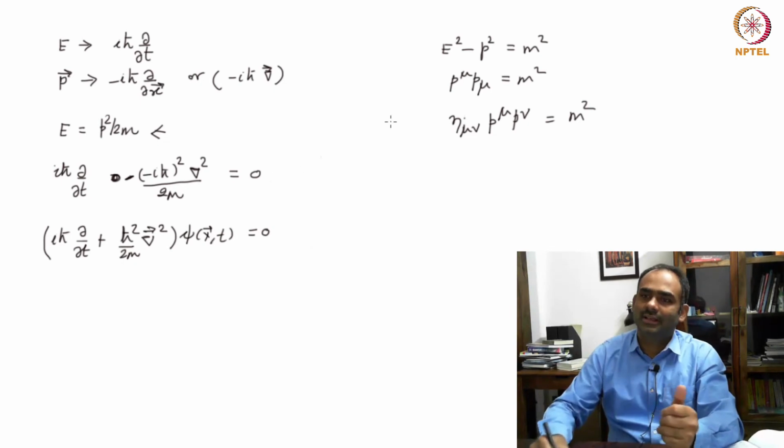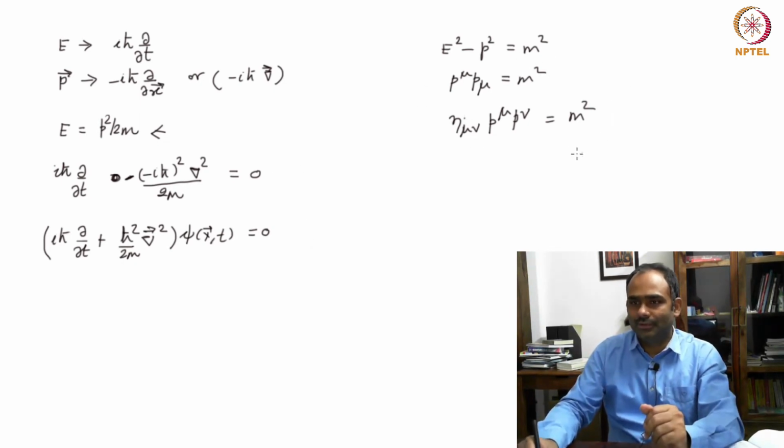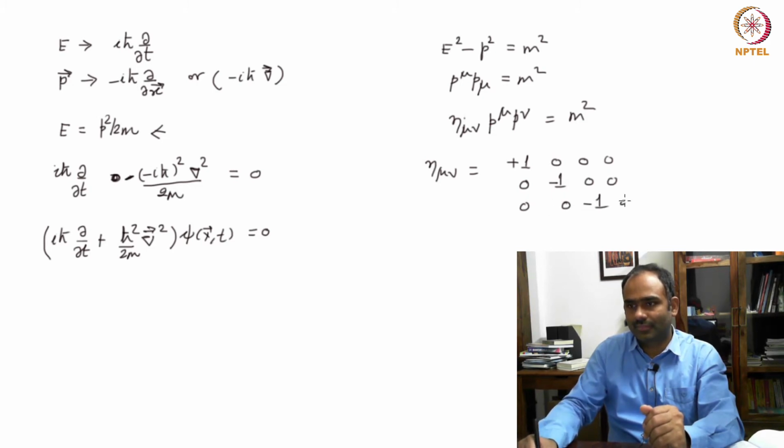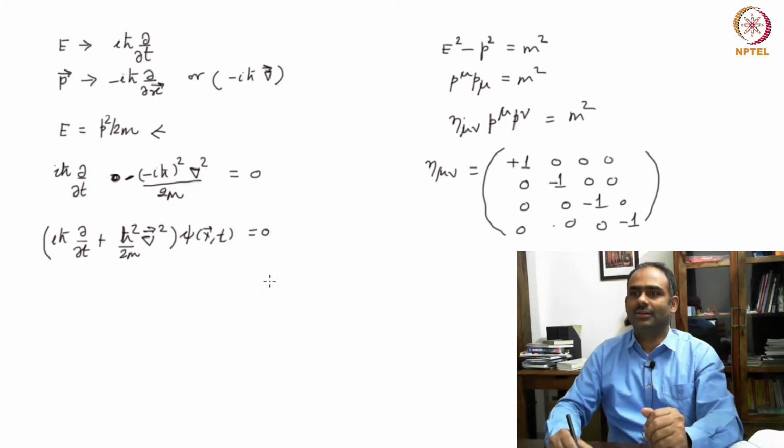So these are three ways in which I can write the same equation, and eta mu nu I am taking to be diagonal with plus 1, minus 1, minus 1, minus 1. So that's the metric we have.